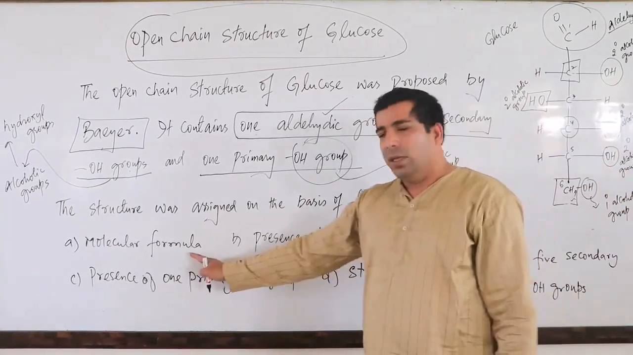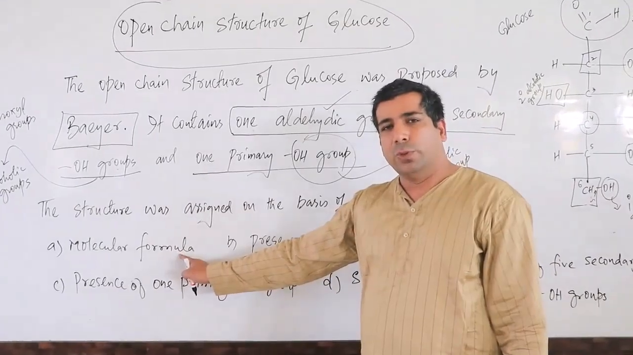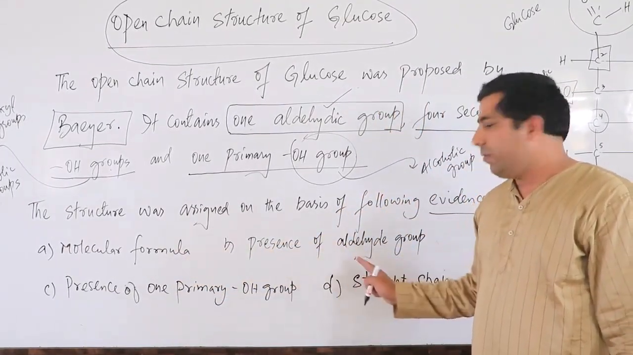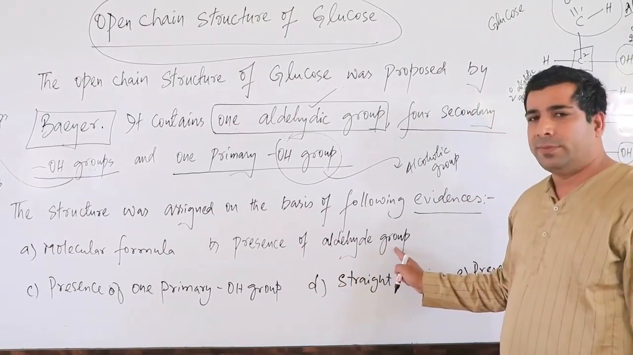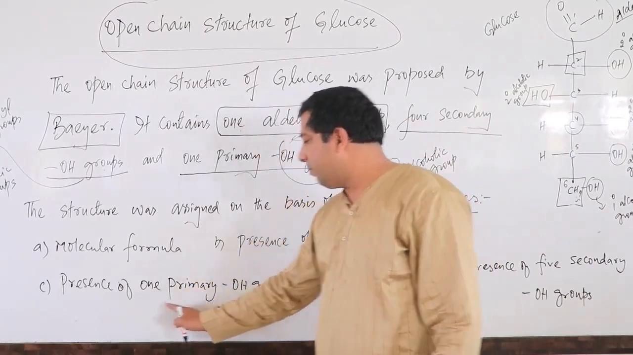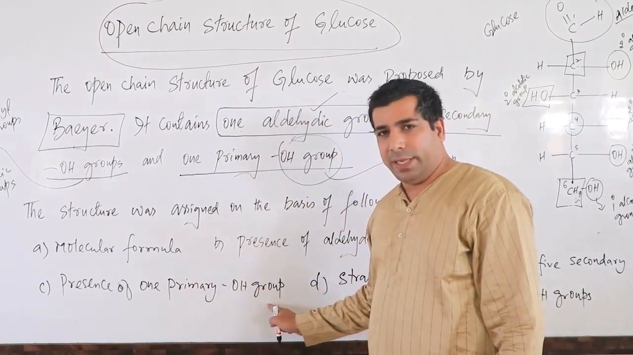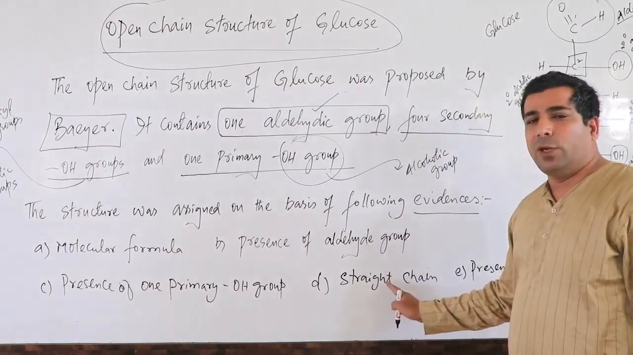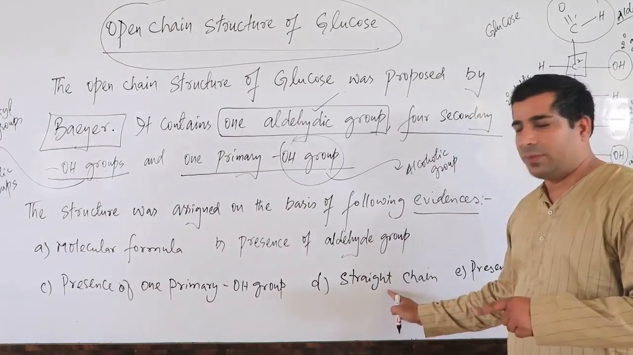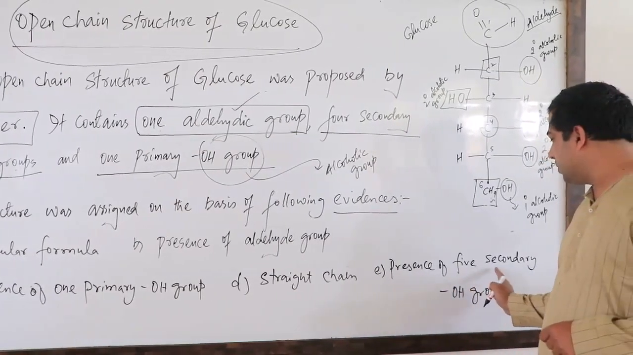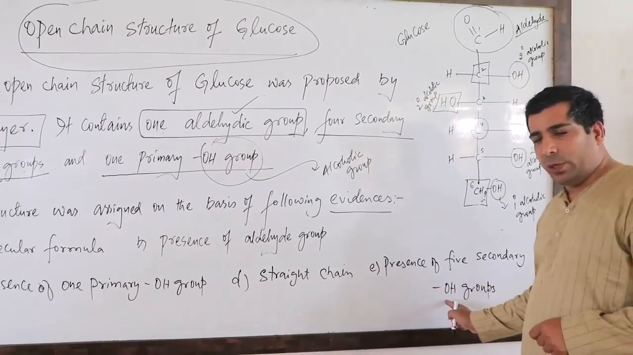First of all, we should know the molecular formula of glucose. Second, the presence of an aldehyde group. The third evidence we should find out is the presence of one primary OH group in glucose. And the fourth one, we'll talk about how glucose has a straight chain. And the last one, we'll talk about the presence of 5 secondary OH groups in glucose.